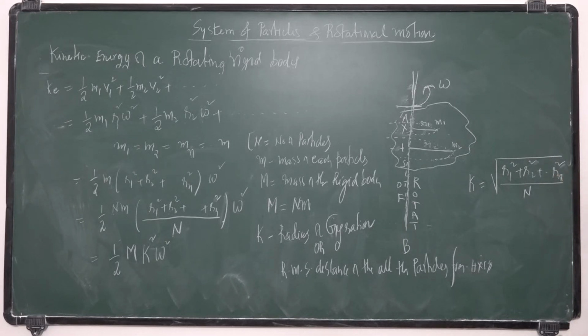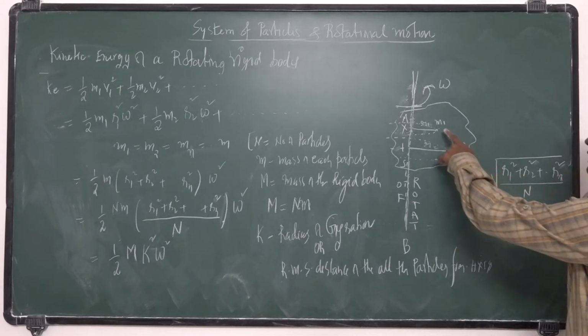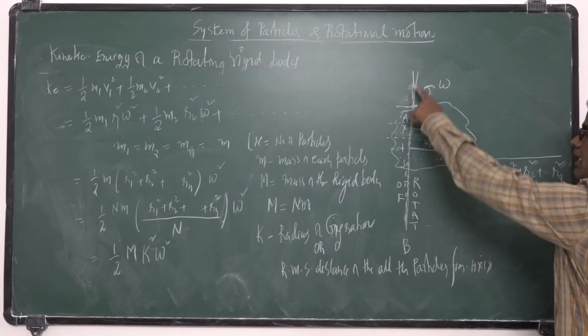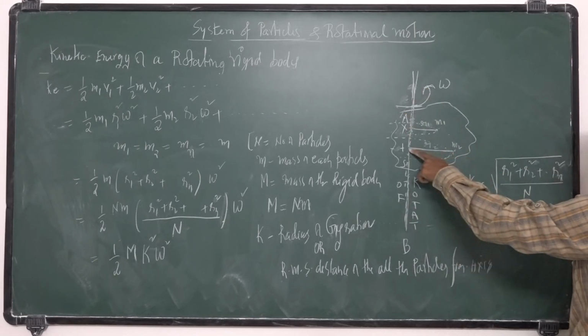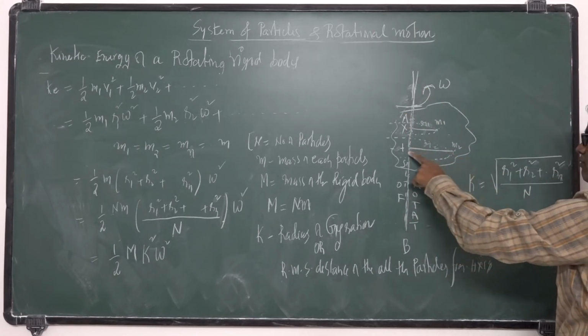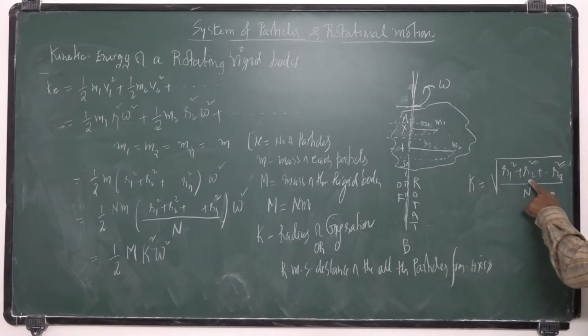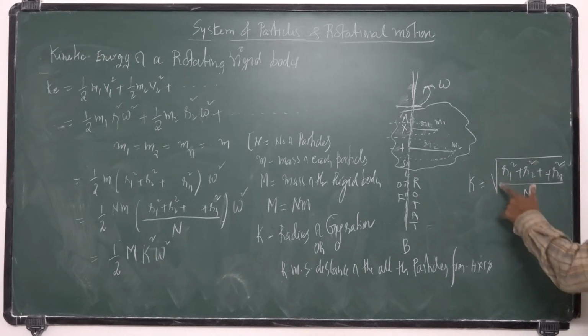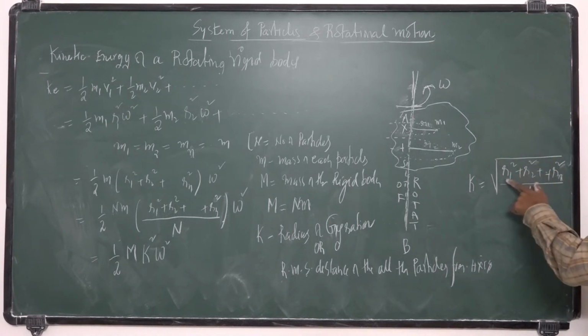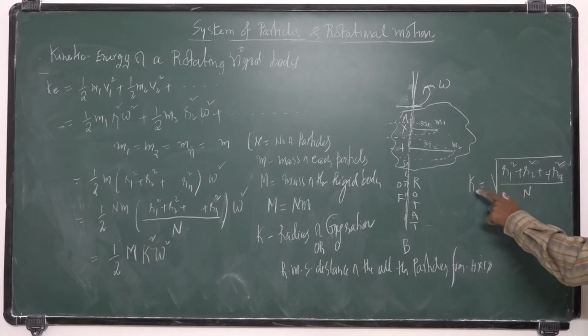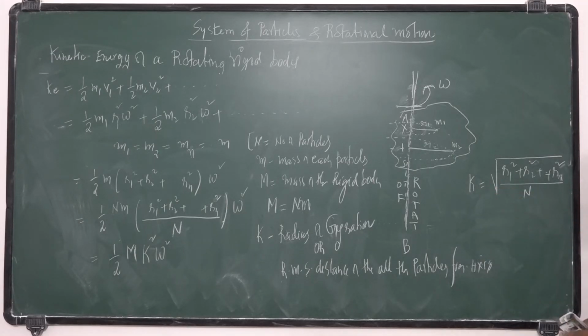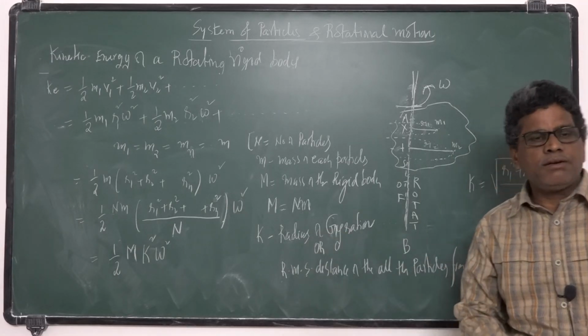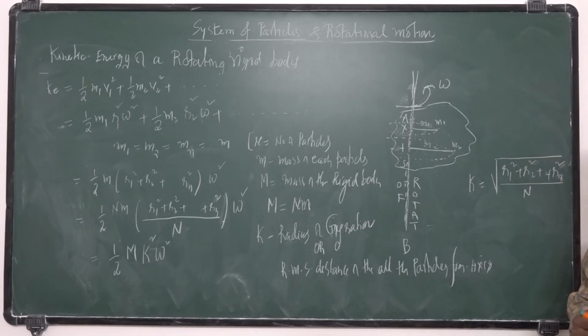What is r1? The distance of the particle m1 from the axis of rotation. What is r2? The distance of the second particle from the axis of rotation. This is the root mean square of the distances of all the particles from the axis of rotation, which we represent with the radius of gyration.